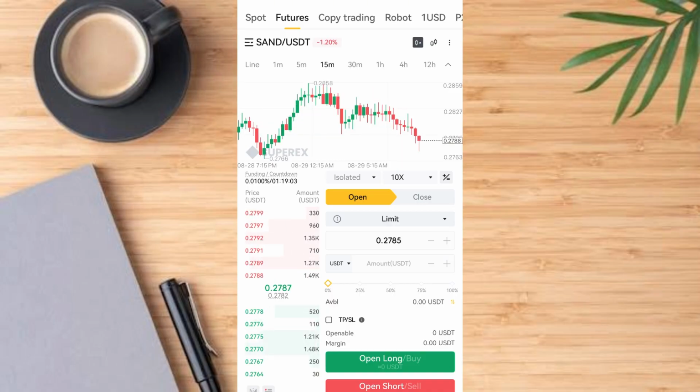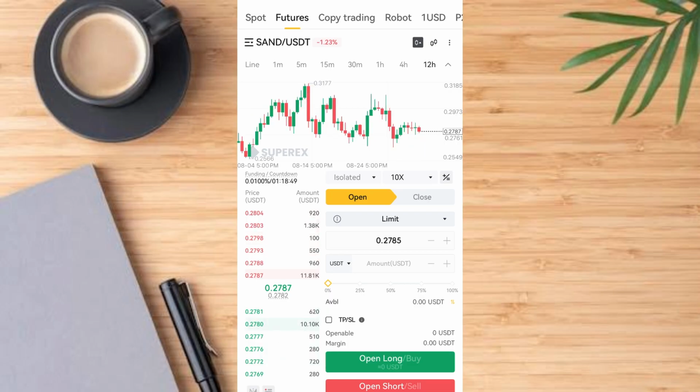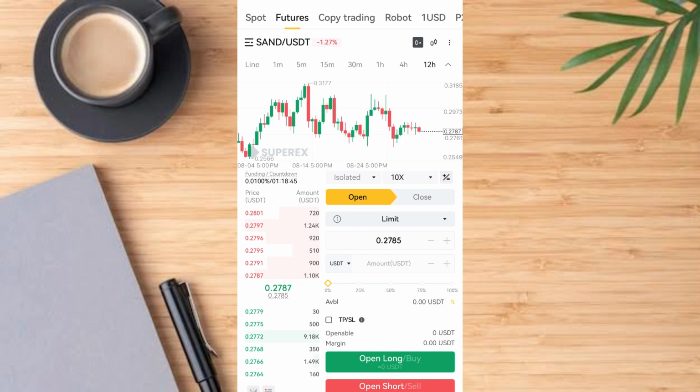If you tap 15 minutes, then you see in the last 15 minutes, the price of the candlestick going up and coming down. Then in the last 1 minute, you see the price of this token has been coming down. Then you can tap to have it for 24 hours. This tells you the price in the last 24 hours. So that is how to do that.